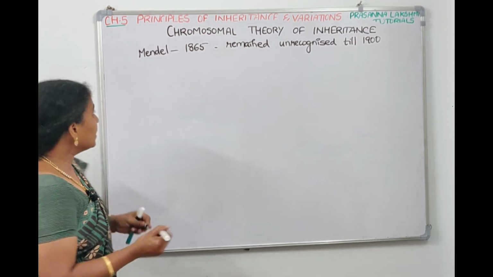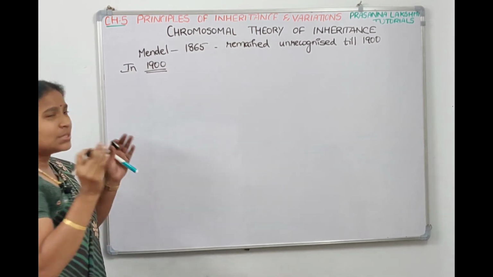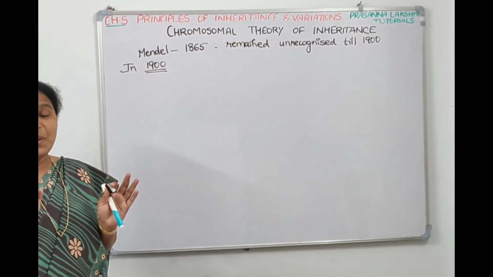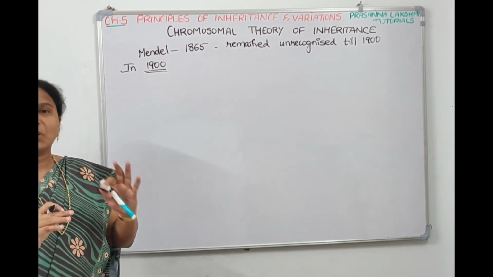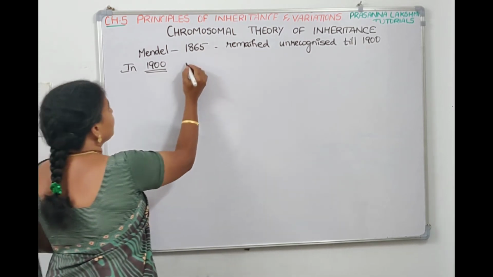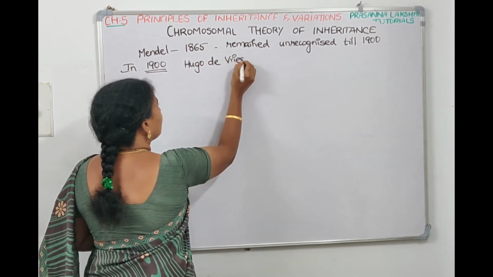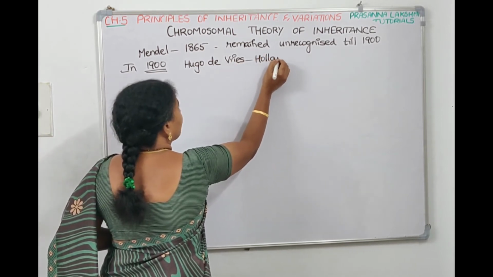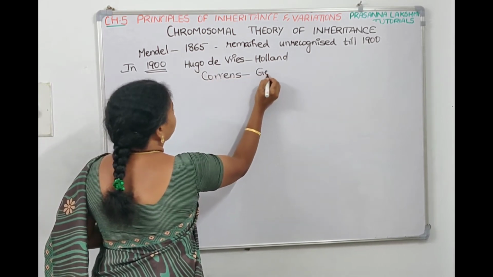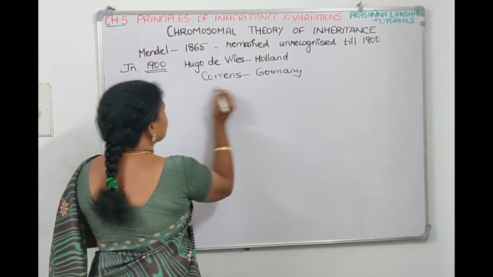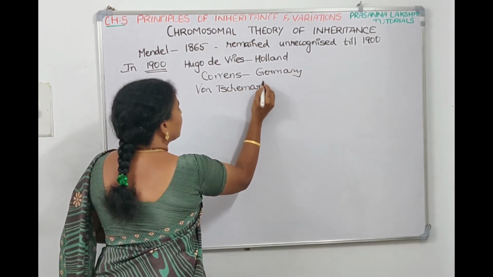Then in 1900, 3 scientists worked on the same works that Mendel worked on, and 3 people from 3 different countries independently worked and proposed the same principles that Mendel laid. Now what are the 3 scientists' names? The first scientist is Hugo de Vries from Holland, the other scientist is Correns from Germany, and the third scientist is von Tschermak from Austria.